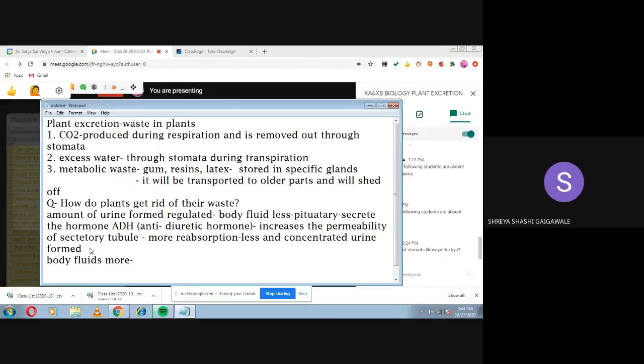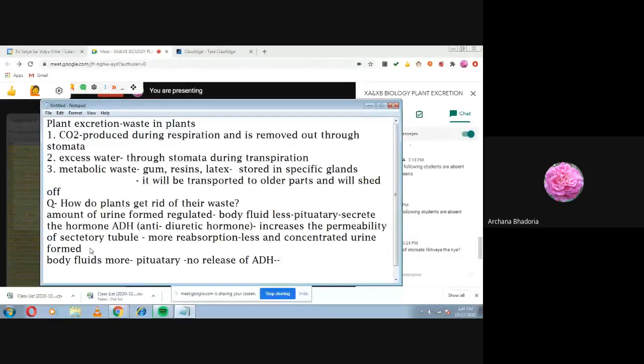No ADH will be released. No release of ADH from the pituitary, write that down. ओके, और जब ADH नहीं रिलीज होगा तो फिर क्या होगा?